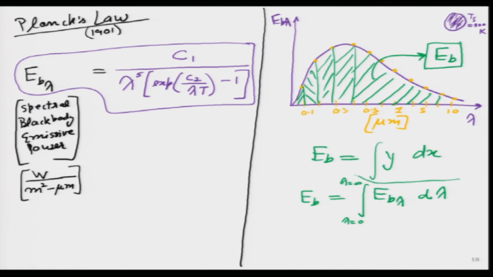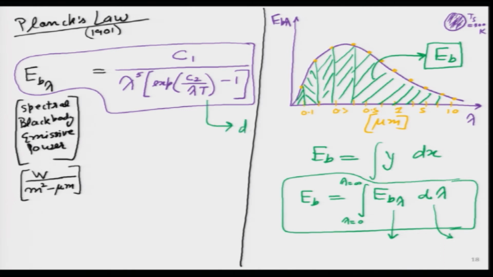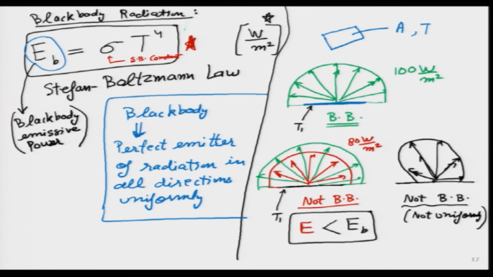So, the left hand side is black body emissive power, the right hand side is spectral black body emissive power integrated over wavelength. So, this is one very powerful equation, and we can actually do this exercise, integrate this with d lambda, put the limits, and we will get this equation over here.